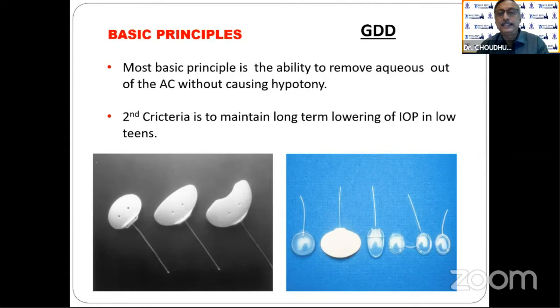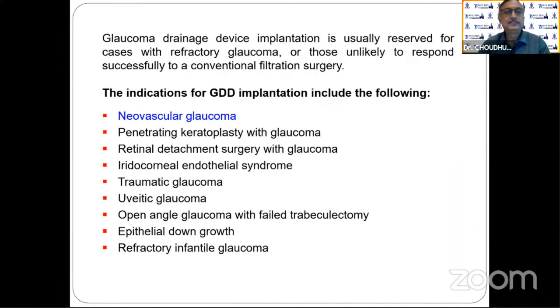The second criterion is to maintain a long-term lowering of the intraocular pressure in the low teens, because in the low teens, the optic nerve can be retained. Glaucoma drainage device implantation is usually reserved for cases with refractory glaucoma, as I was telling, or those unlikely to respond successfully to conventional filtration surgery. And in those cases, number one always comes the neovascular glaucoma, and others are there.